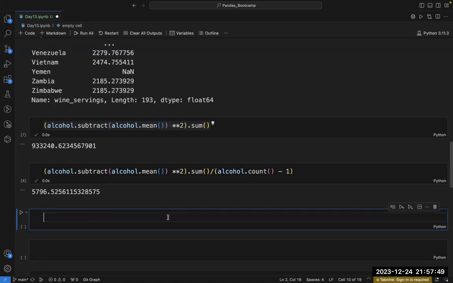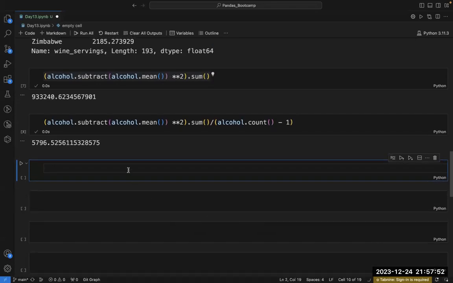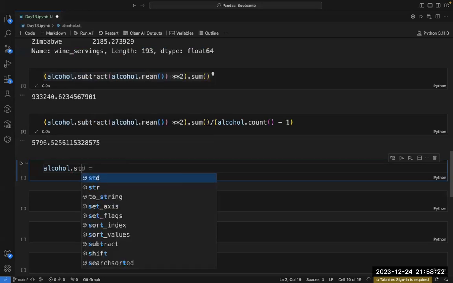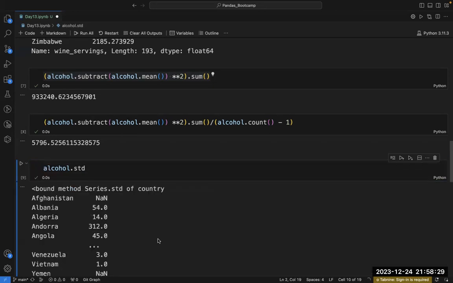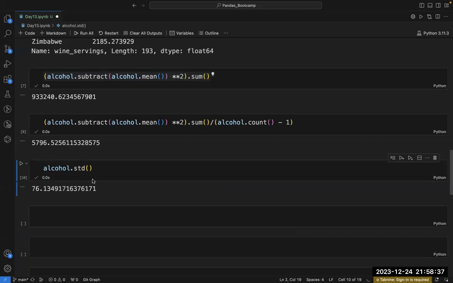Fine. Now, let's say I want to calculate the standard deviation of this series. What I will do is write alcohol.std. This will give me the standard deviation of this alcohol series.